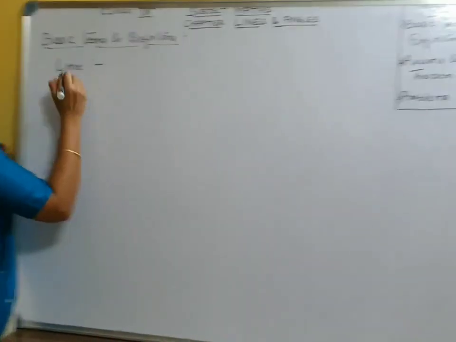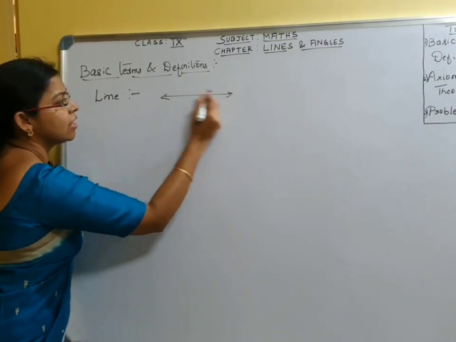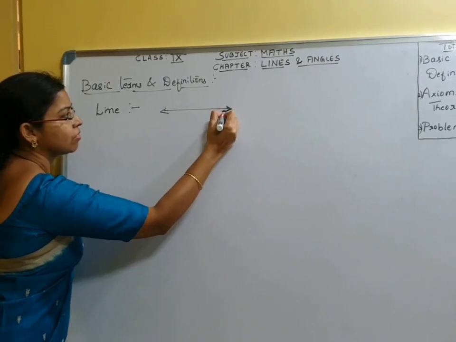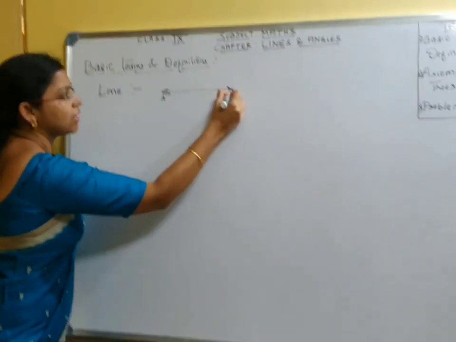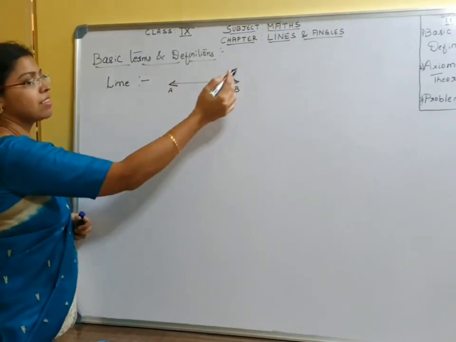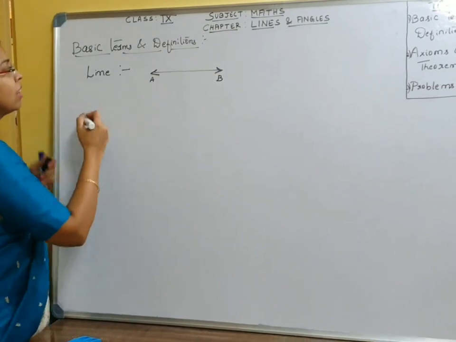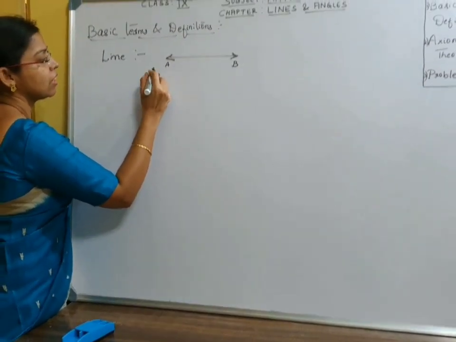A line is a set of infinite points which can be extended infinitely on both the sides. This arrow mark indicates that they can be extended infinitely on both sides, both the directions. And how is it denoted? AB.